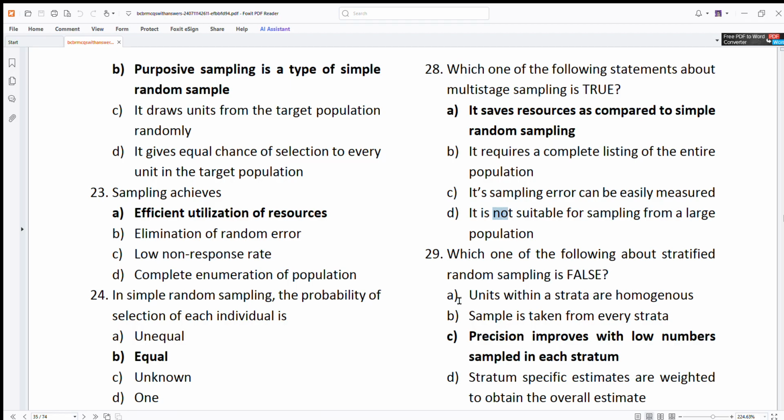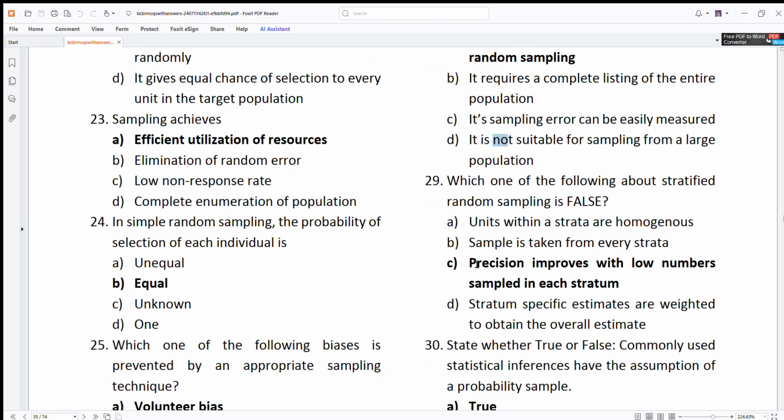Which of the following about stratified random sampling is false? Precision improves with low numbers sampled in each stratum. No, this is false. Units have strata and homogeneous. I told you this. Remember, right? Strata contain homogeneous units. Sample is taken from every stratum. Precision will not improve with low numbers. How can precision improve with low numbers? If you take high numbers of sample, then precision may improve. Precision is accuracy basically. Stratum specific estimates are weighted to obtain the overall estimate.